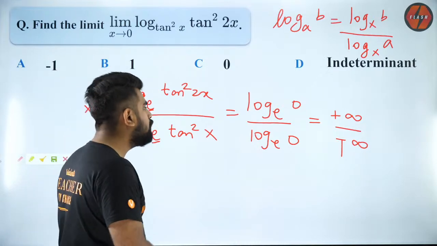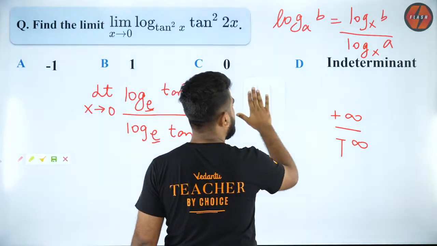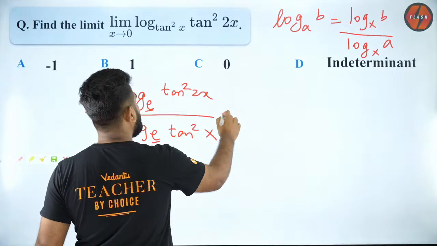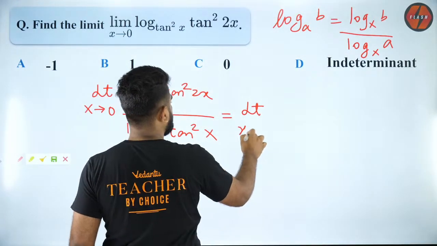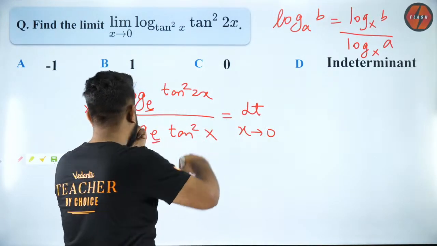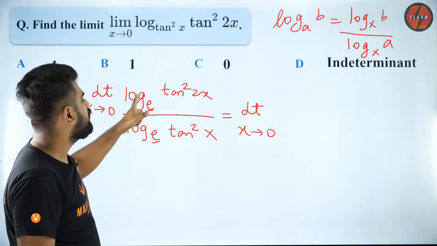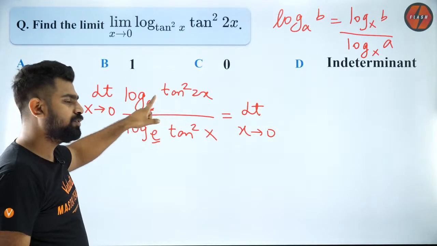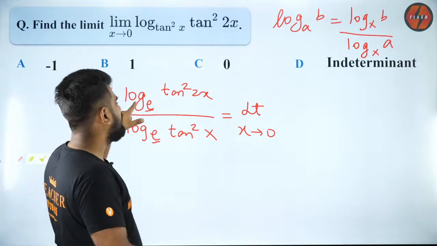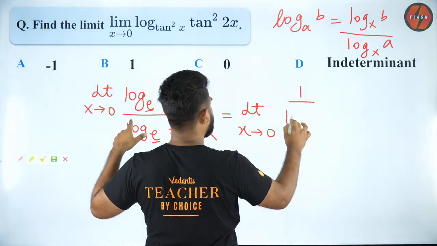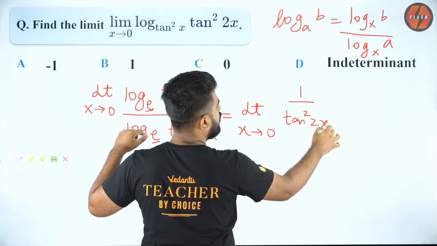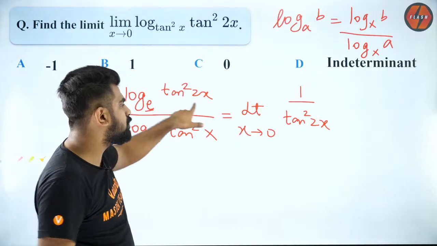Exactly, Dhanush. Now, because it is infinity by infinity form, I can differentiate it because that is what L-Hospital says. I'll apply the same limit, but I will now differentiate the numerator. What will I get? I will get 1 by tan square 2x, and then I have to differentiate tan square 2x.